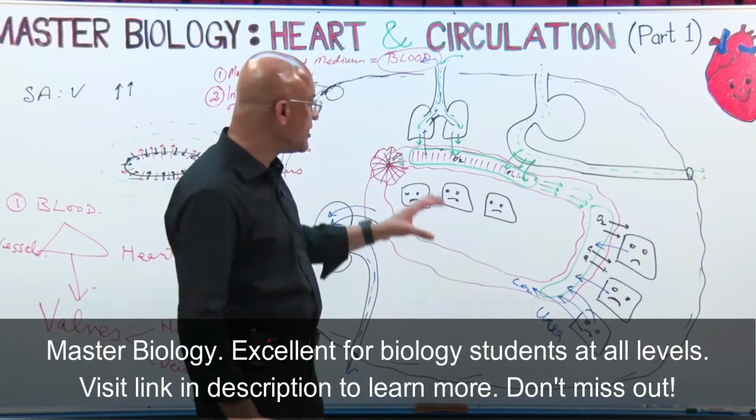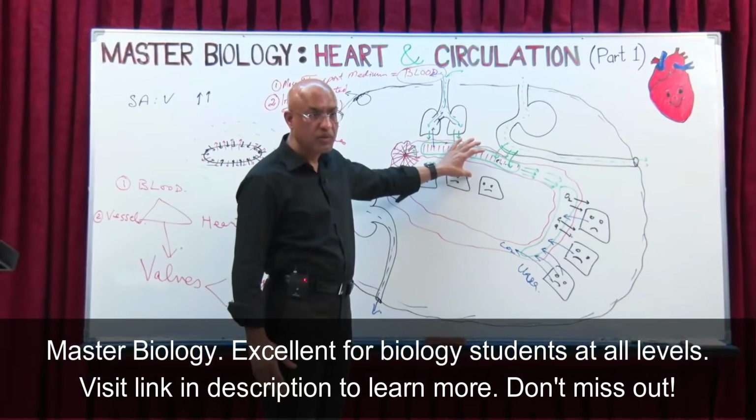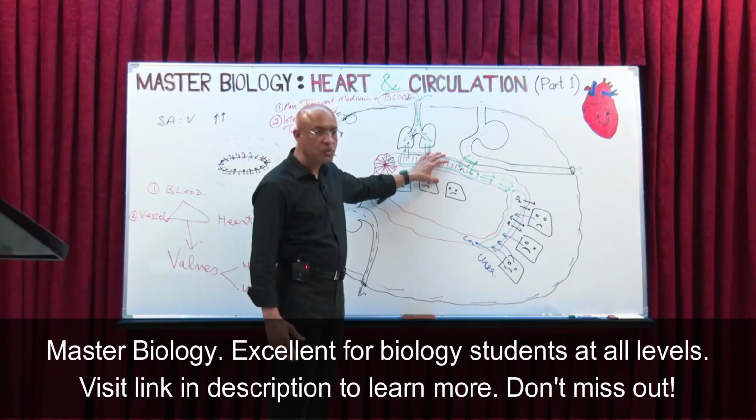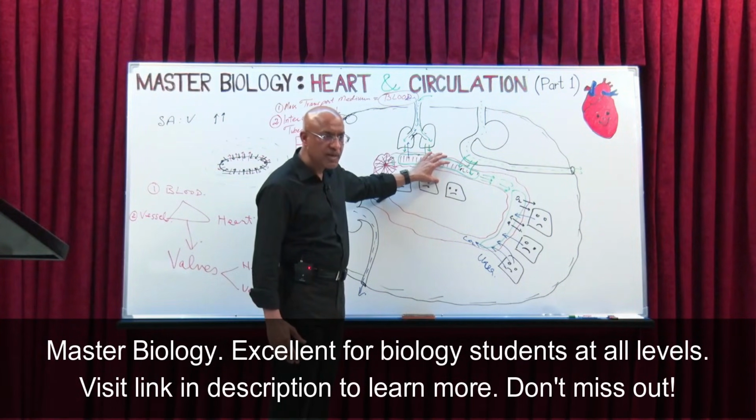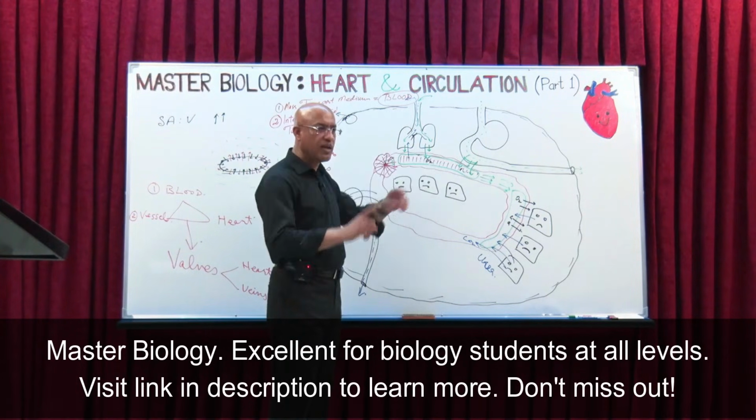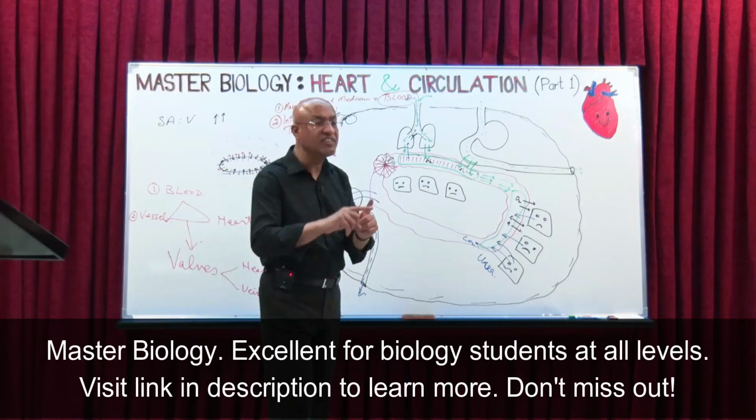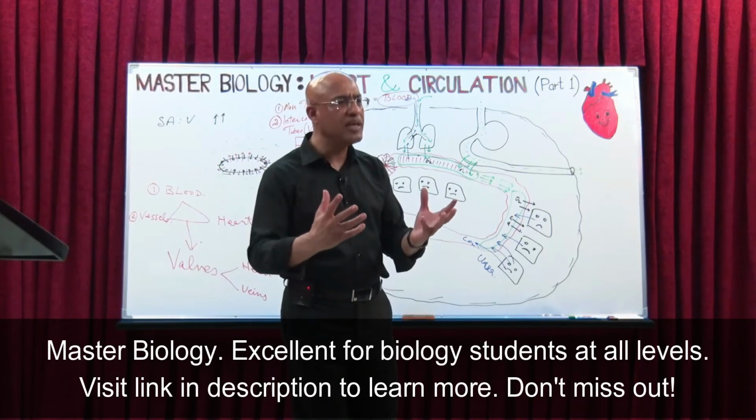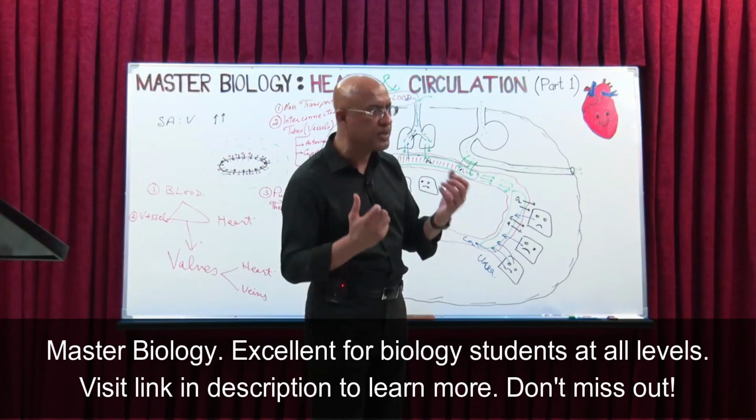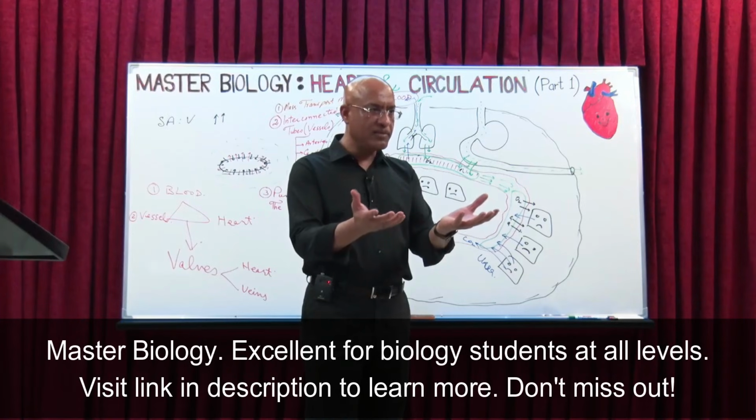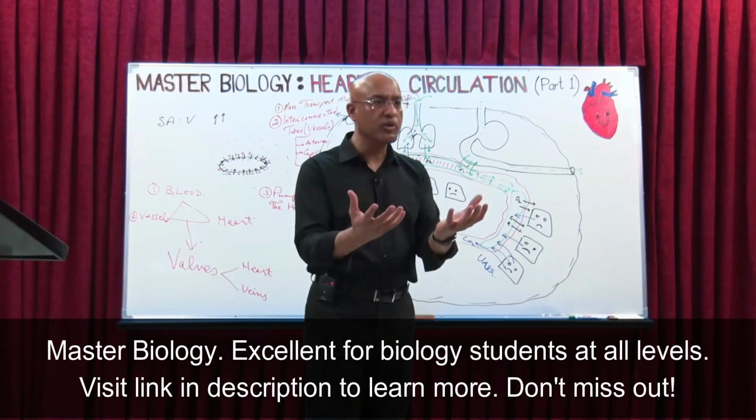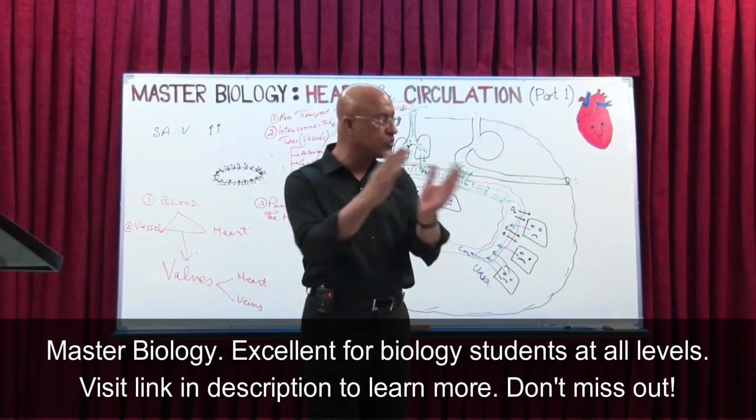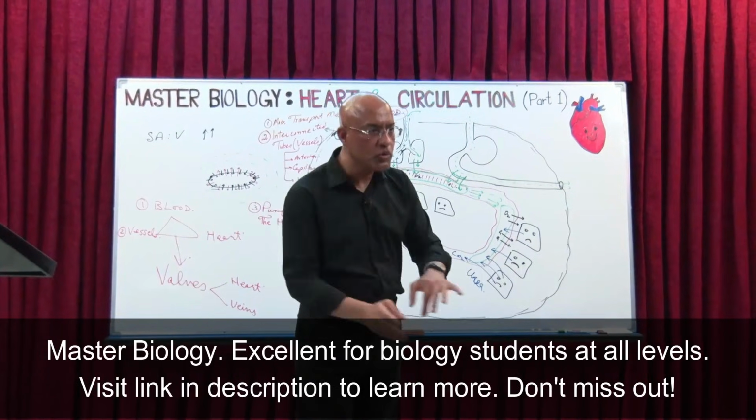For that purpose, a specialized transport system developed. We call it the cardiovascular system, or the heart and circulation system. What is this system? Basic requirements: number one, there should be a mass transporting medium. Usually it should be water based, like blood, which has a lot of water, because if it is water based, substances can be easily dissolved or suspended in it, and it is easier to move.